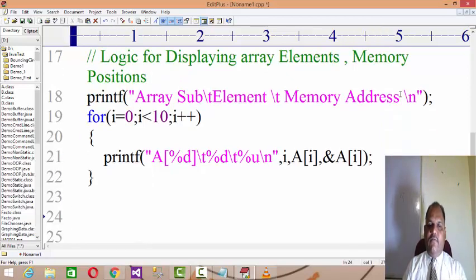If you print everything, you will get a result like this: a of 0, having data 5 if you insert 5, and having memory address 1000, assuming 1000 is the memory address.